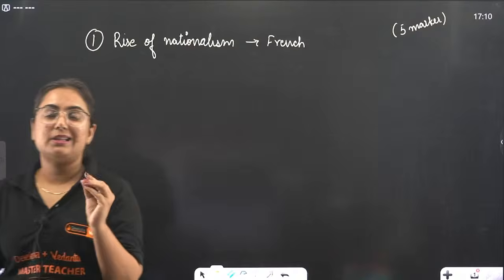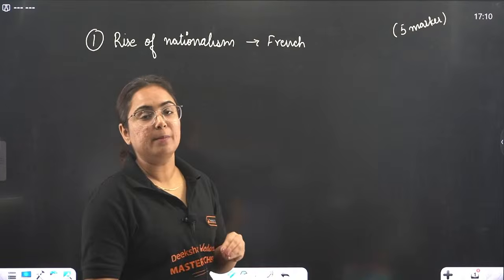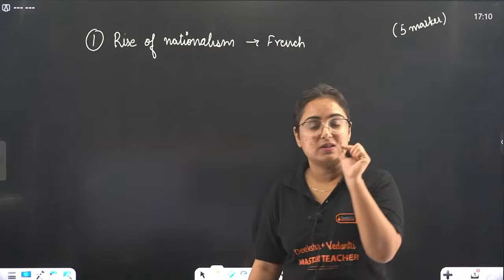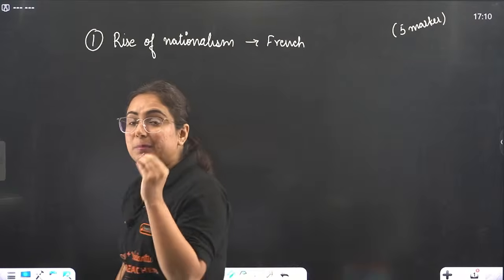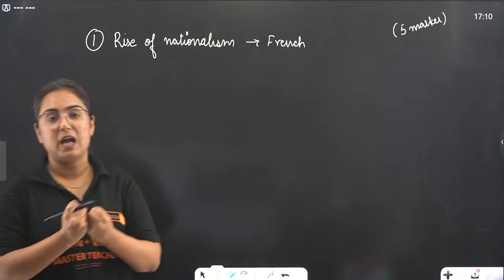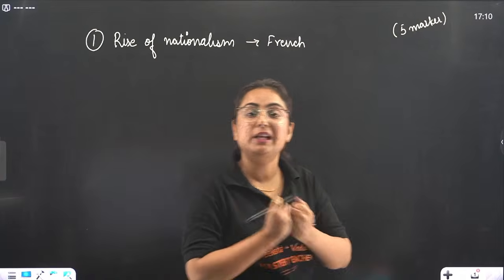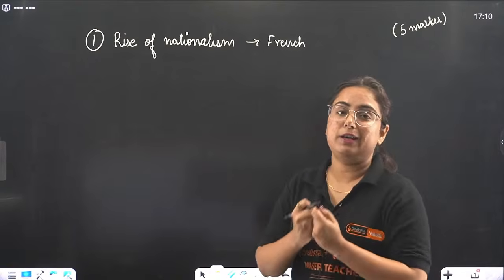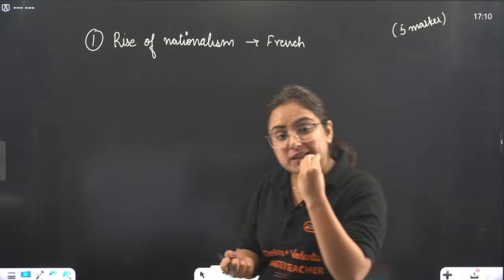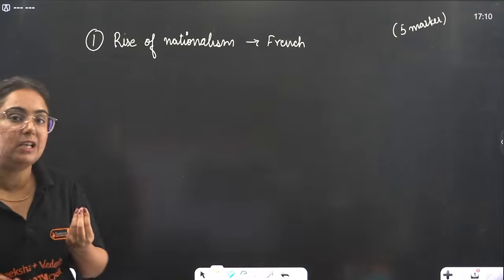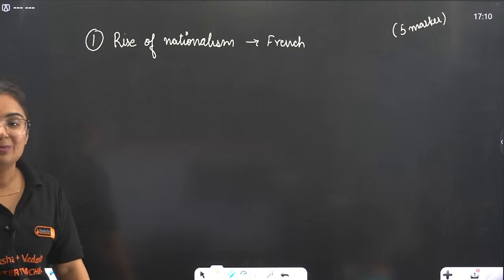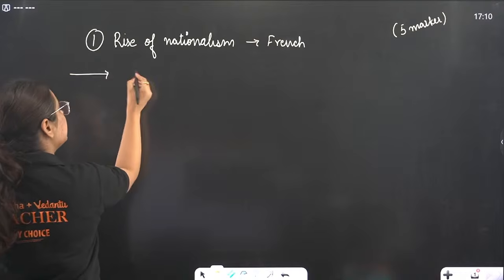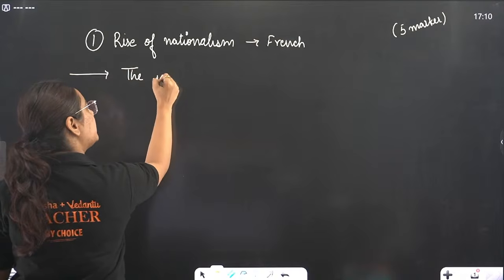You guys remember that in 1789 there was the French Revolution, the same you studied in class 9. But what made the people of France come together with the feeling of nationalism? That is also a very important thing. So how did they bring that feeling of nationalism? There are certain pointers which come for 5 marks. First of all, the first point is the ideas of